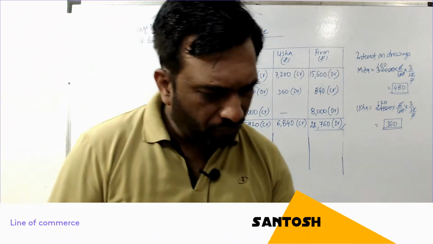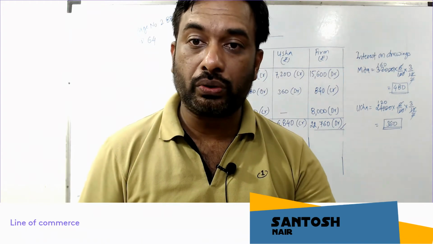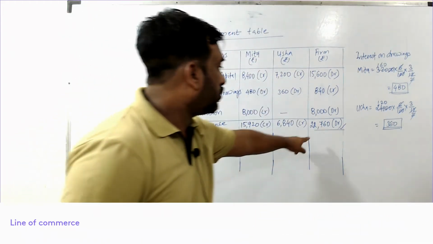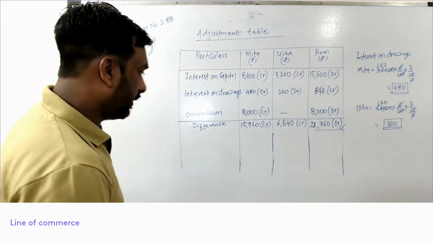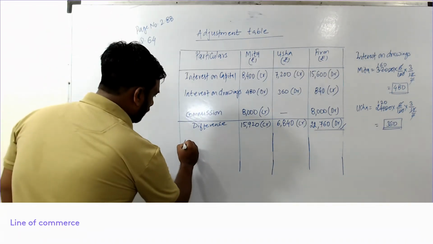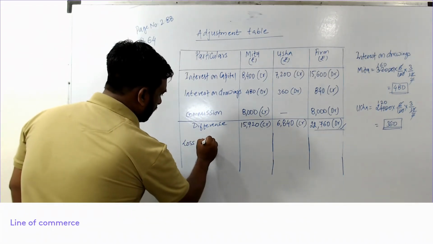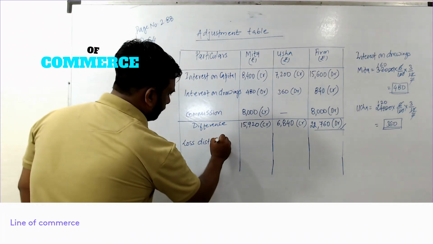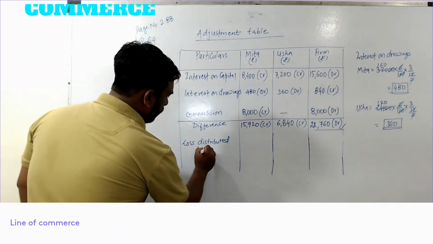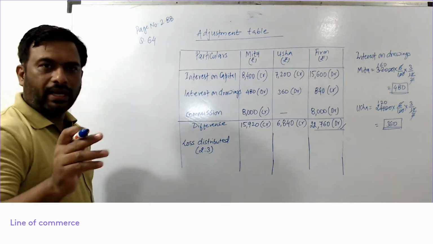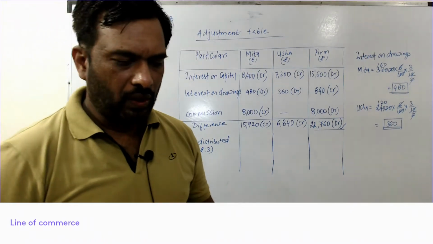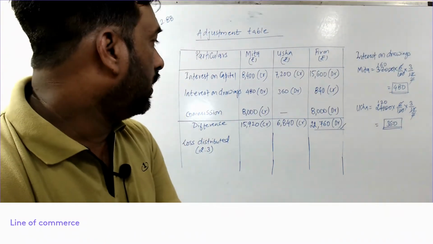The profit sharing ratio given in the question is 2:3. So in that ratio we need to distribute this loss. So let us do that. Loss distributed in which ratio? 2:3 ratio. That is given there in the question. So let us first find out the loss for Meeta.